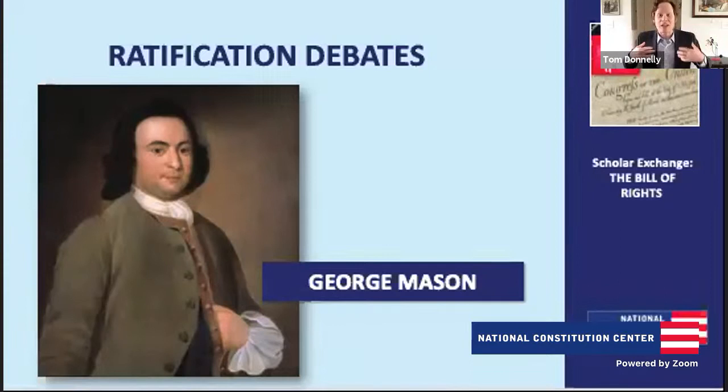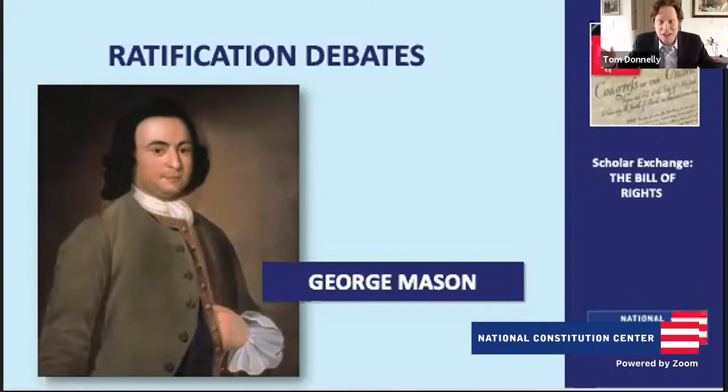Why? Because so many people, as they're looking at this new Constitution, once it becomes public, are concerned about a new national government with a ton of power. We had an old government, the Articles of Confederation. It was very weak. The whole project of creating this new Constitution was to create a more powerful national government. The concern is that maybe we've made the new national government too powerful. Maybe there's a danger of it abusing our rights. What better way to address those legitimate concerns than to add a Bill of Rights? But no one takes up Mason's offer. And so we end up with a Constitution without a Bill of Rights.